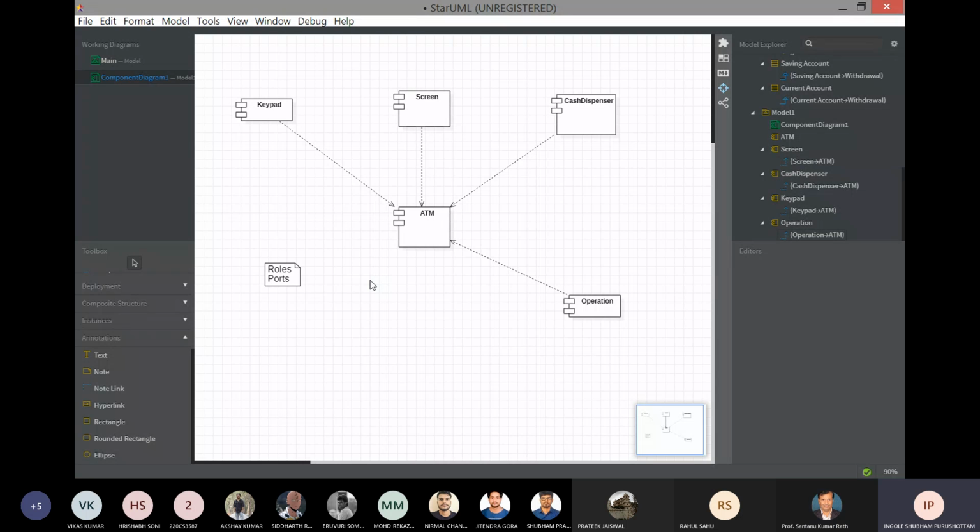Usually, ports are called the point of connection between the two components. So we have the ports, and for every connector there will be some role. So just go through this concept once, roles and ports. Throughout our whole software architecture, these two are very important, roles and ports between the components.